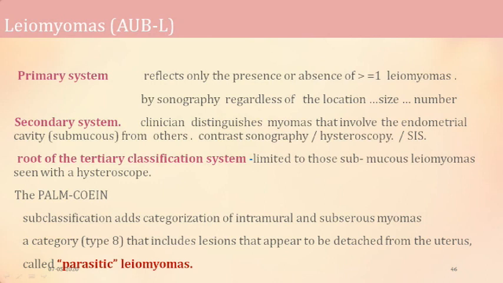The primary system we discussed was presence or absence. In the secondary system we discussed whether it was submucous or others, and this we did by sonography, by hysteroscopy or saline sonosalpingography. And the tertiary we divided into 8, where 8 was the parasitic.